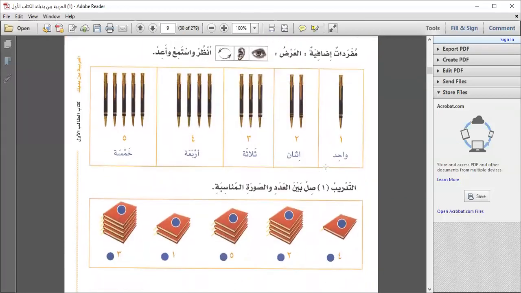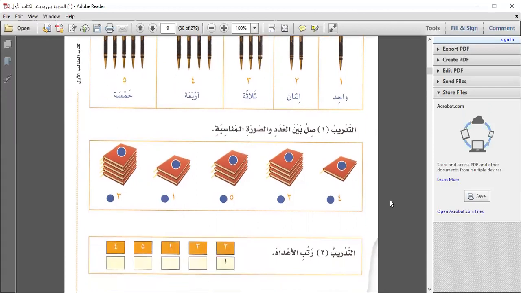Okay, here are Arabic numbers, just up to 5. واحد, اثنان, ثلاثة, أربعة, خمسة. So it's basically for the kids. If you are doing this with your kids, it will be easy for you to give it to them and they can practice it.